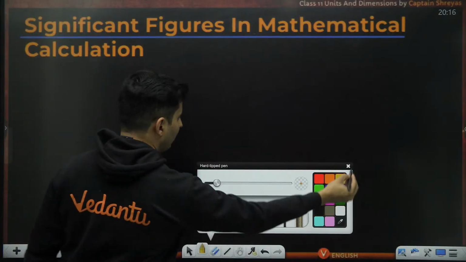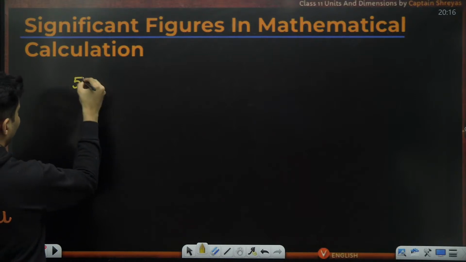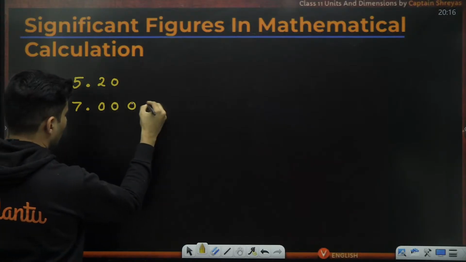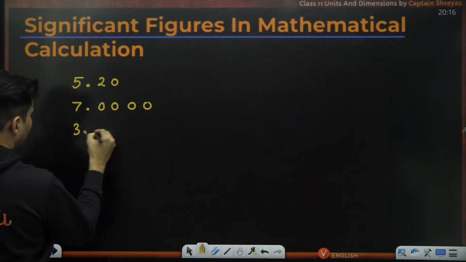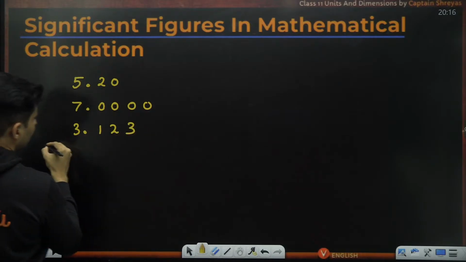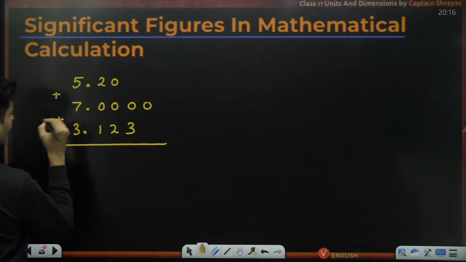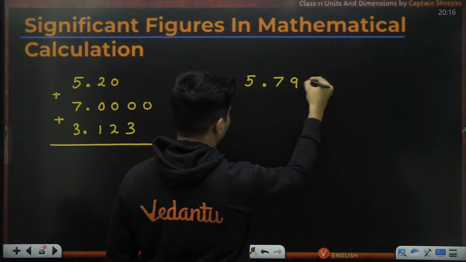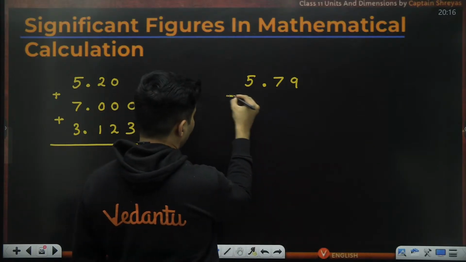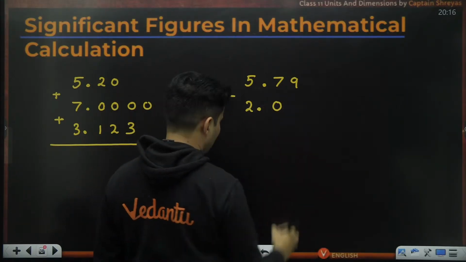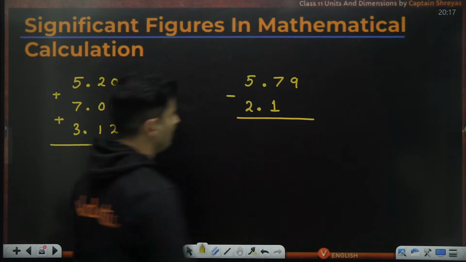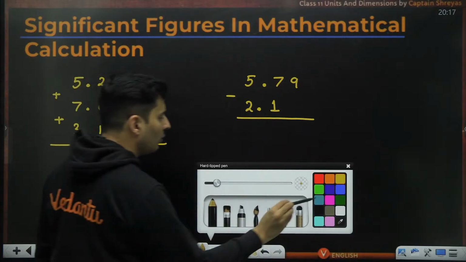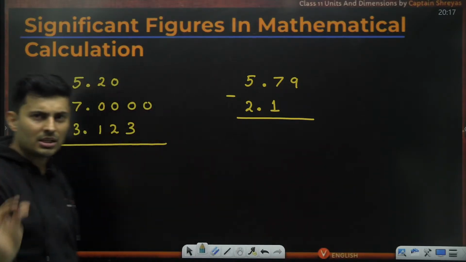Imagine we have to add the following numbers: 5.20, 7.0000, 3.123. Okay, these are the numbers which I have to add. Another thing I'll take: 5.79 minus 2.1. Some random examples I have taken. Now look at these numbers. First, do the normal addition or subtraction how you would do.